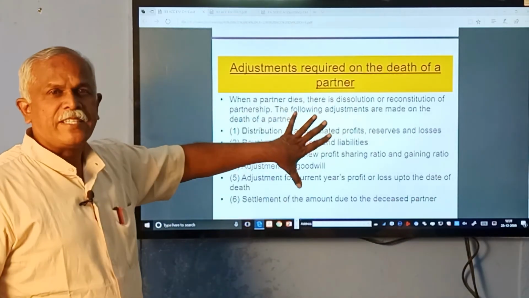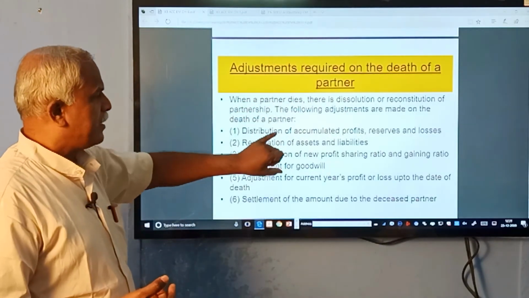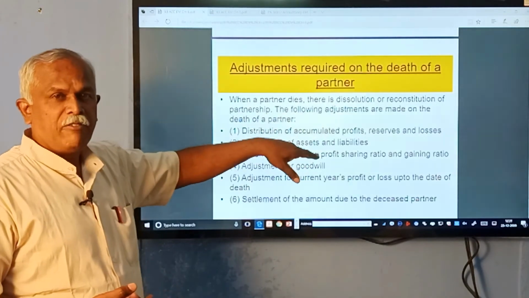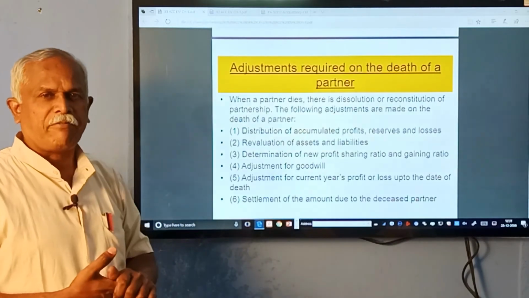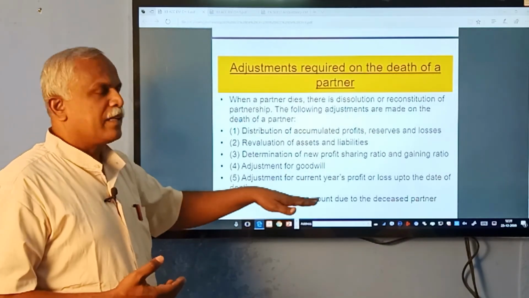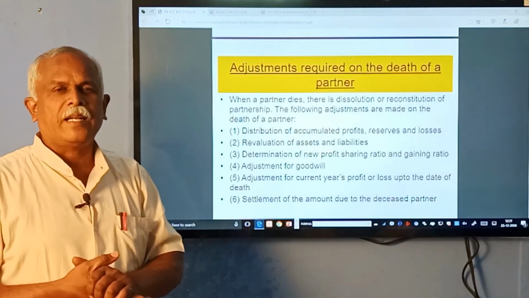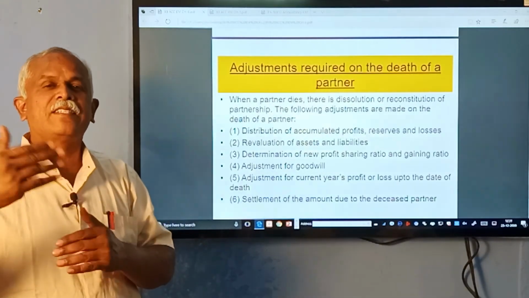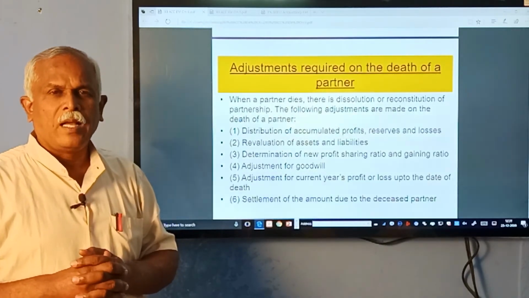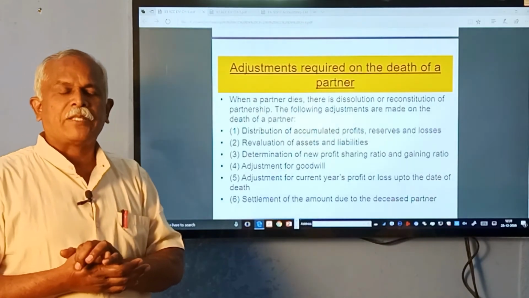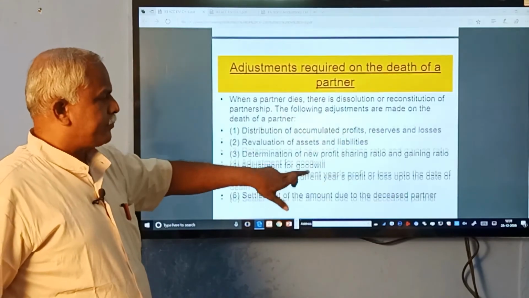Now, the first 5 steps are the same as those of retirement, including preparation of revaluation account and adjustment of profit and loss reserves. Everything is the same as in chapter 5. How are the things settled? Instead of the loan account of the retiring partner, here it is the deceased partner's executors account. Executors are those persons, legal heirs or legal representatives. They will receive the amount. Let us see the journal entry.